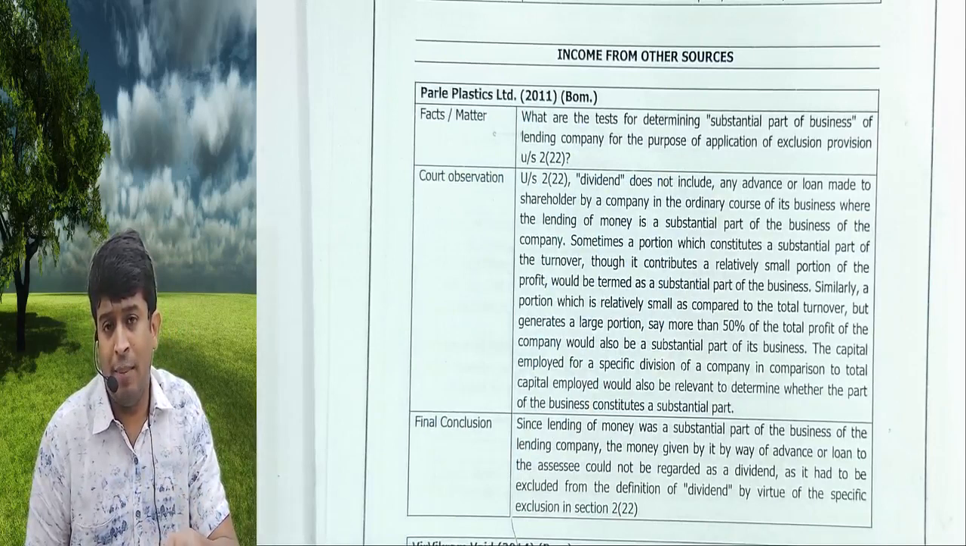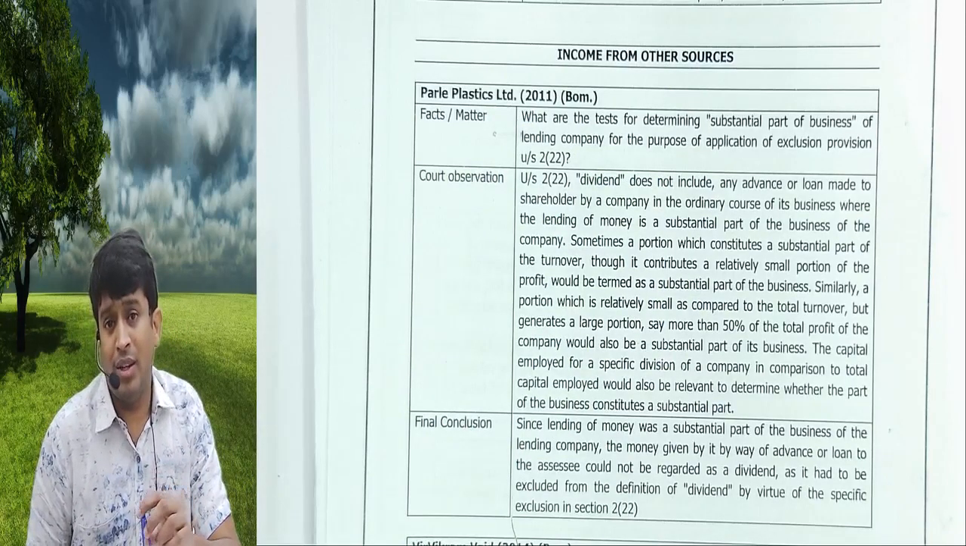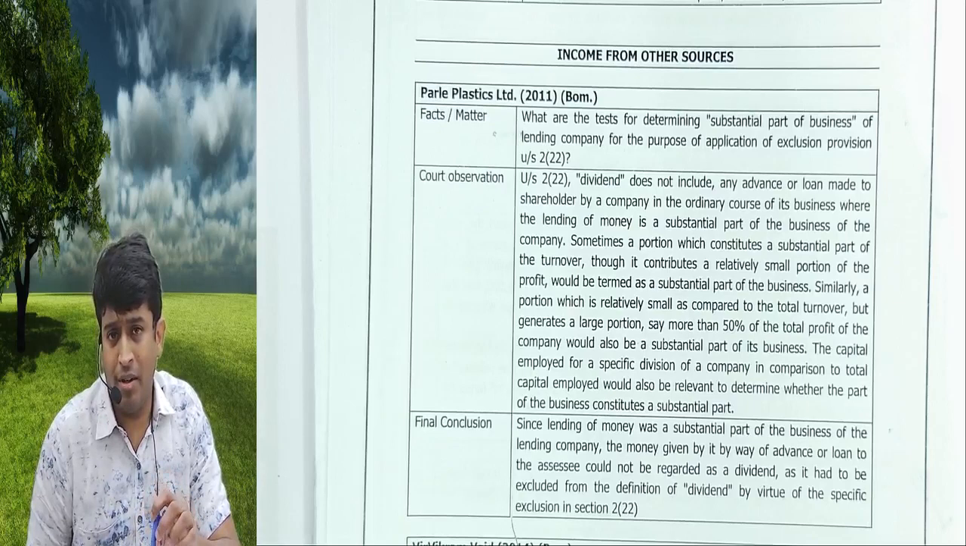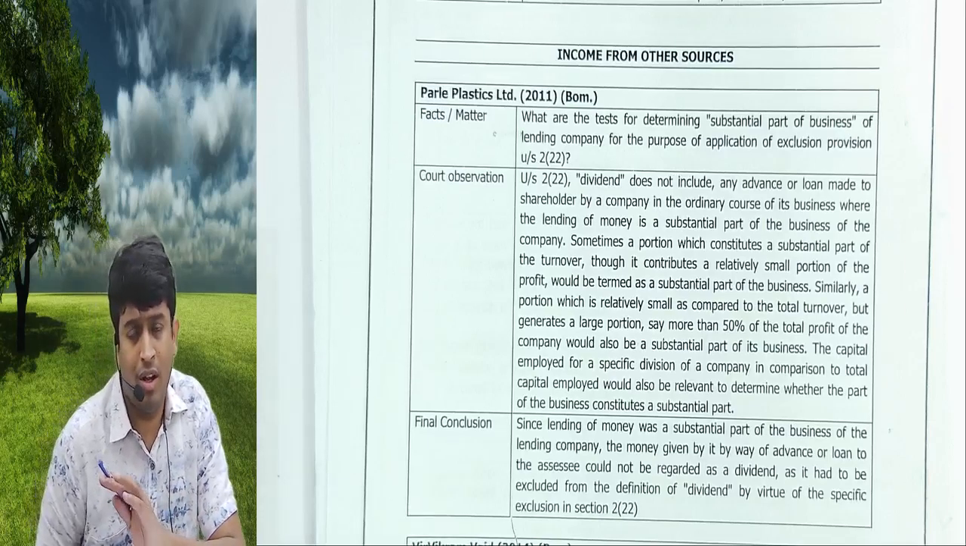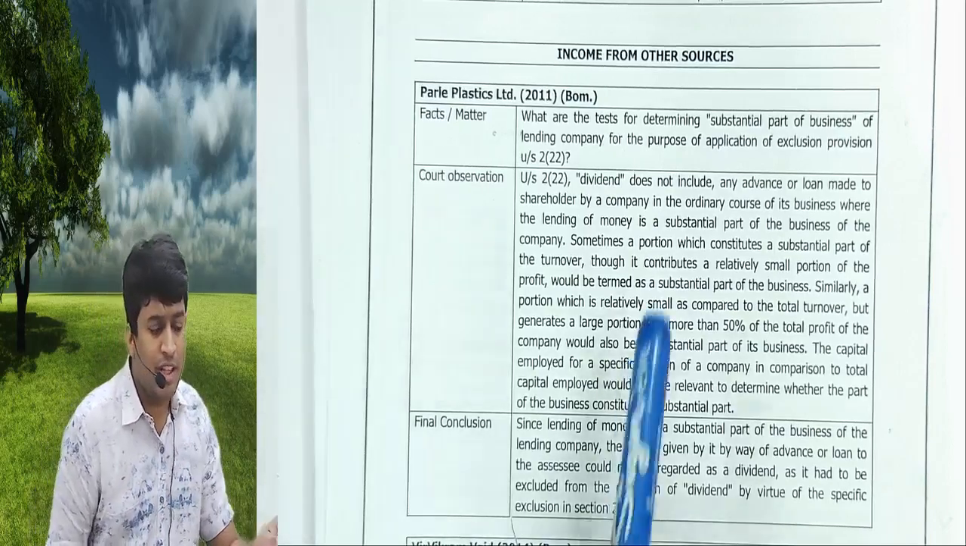2(22)(e) will apply only for private companies or unlisted public companies, and they should not be into banking business or money lending business. When do I say they are into banking or money lending business? Minimum 50% of your income should come from interest income. Substantial income should come from interest income, then they are into money lending or banking, and 2(22)(e) will not apply. That is as per this case law.